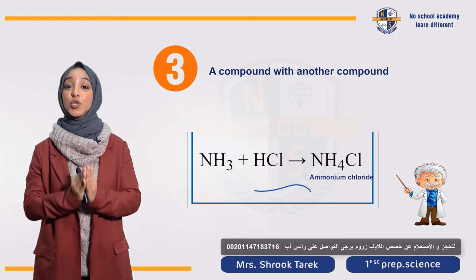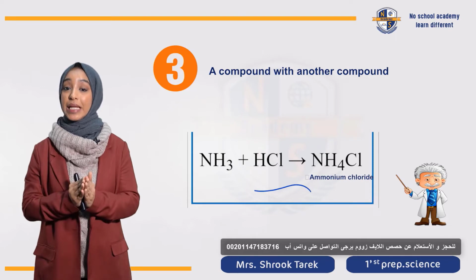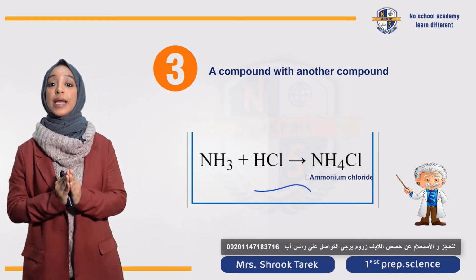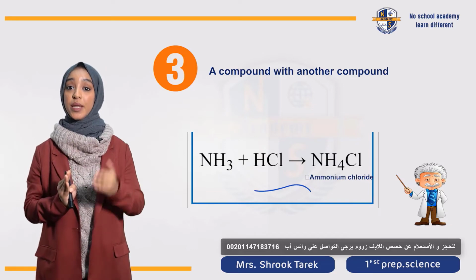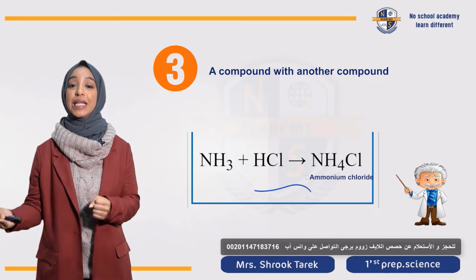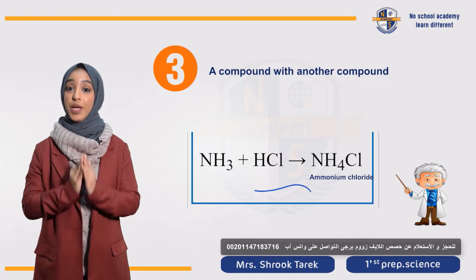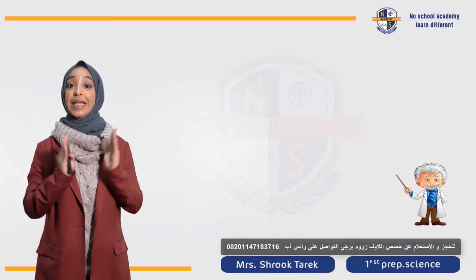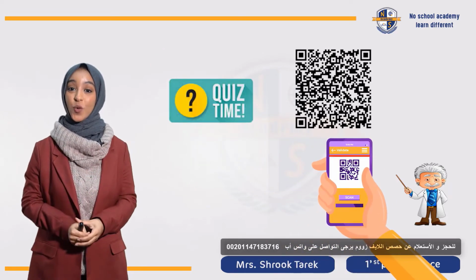The last thing, let's see chlorine. We also have only 1 chlorine in the reactant side and only 1 chlorine atom in the product side. So we can say that it is a balanced chemical equation. Now it's your time to solve this quiz.